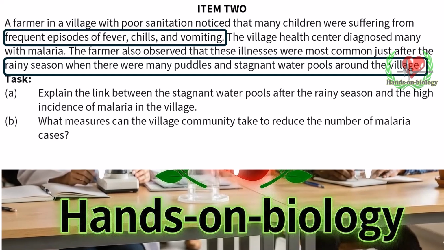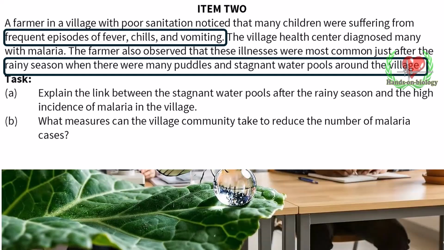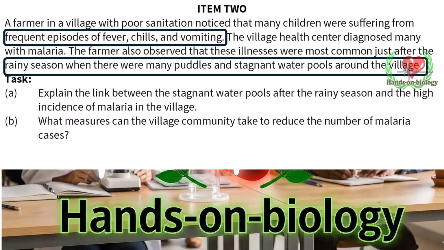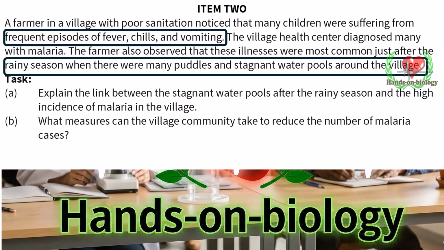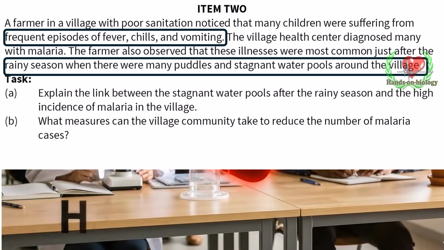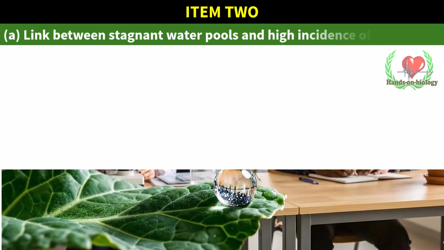Task, Part A. Explain the link between the stagnant water pools after the rainy season and the high incidence of malaria in the village. Part B. What measures can the village community take to reduce the number of malaria cases? Link between stagnant water pools and high incidence of malaria.